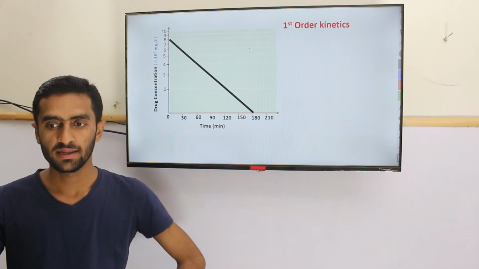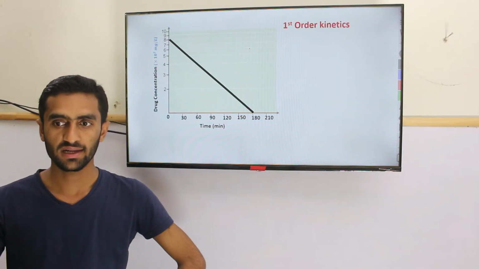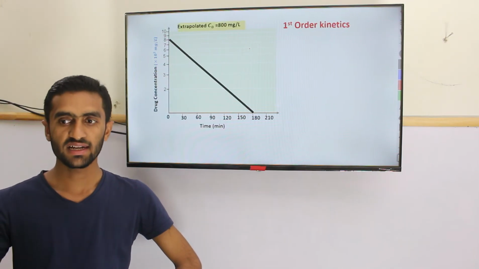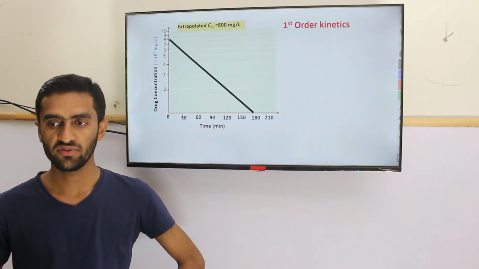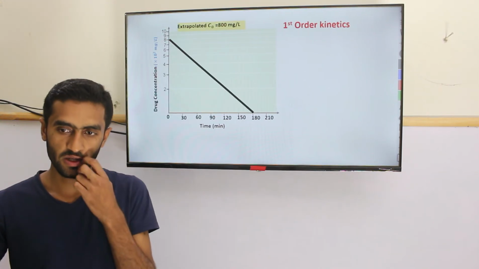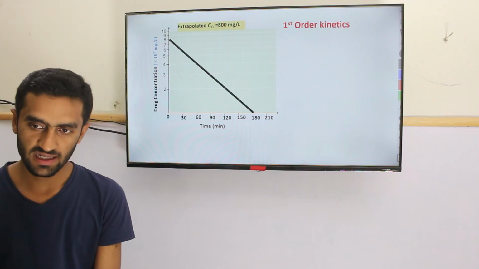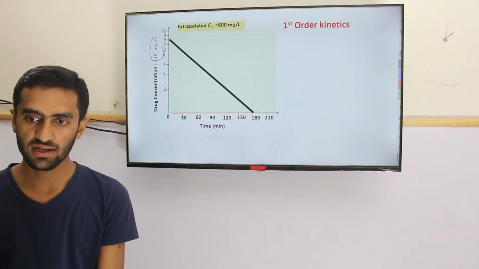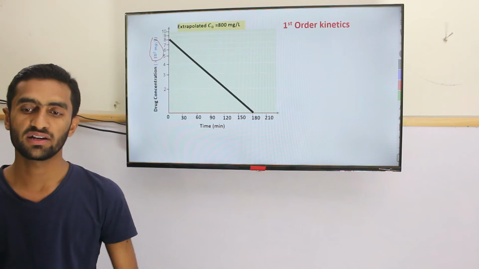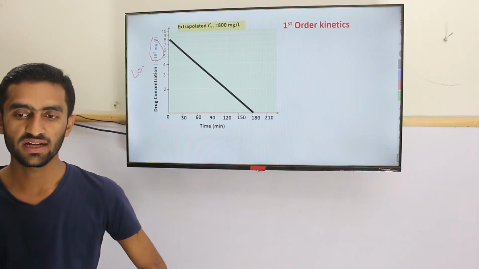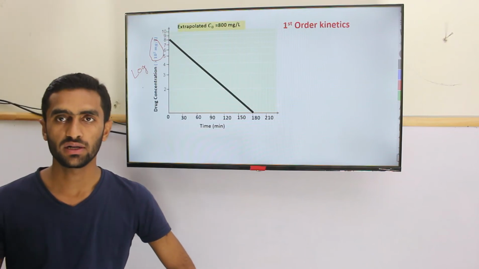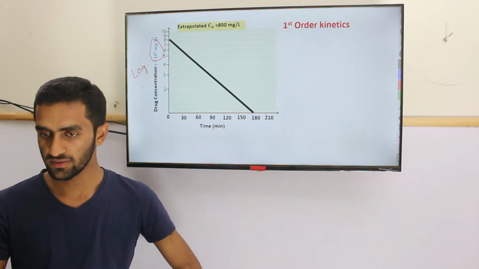Why? It's actually a logarithm graph, extrapolated to the C0 time, where it's 800 mg. If you look at this side, 10 raised to power 2 is mentioned, meaning it's a logarithm graph, which differs from your normal graph.